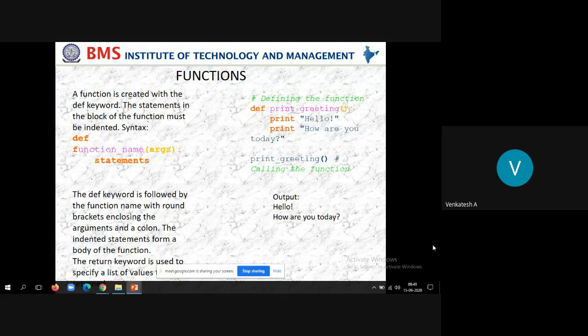Keep in your mind that a function is a set of instructions, and each function does one meaningful task. Sometimes we also write functions which do more than one task, but it is always difficult to debug errors when a function does more than one task. So it is always suggested to write one simple function to do one meaningful task. You need to always keep that in mind while implementing functions.